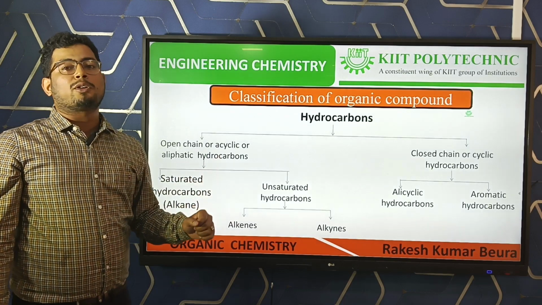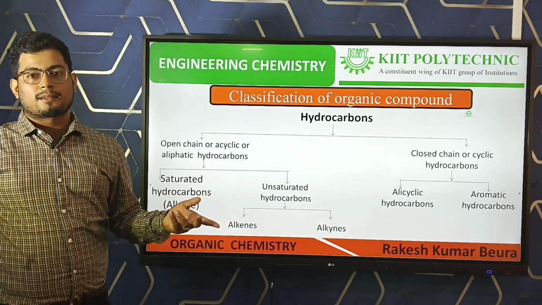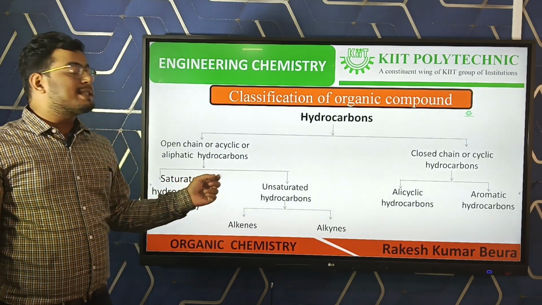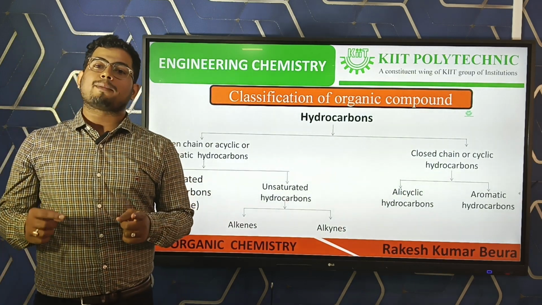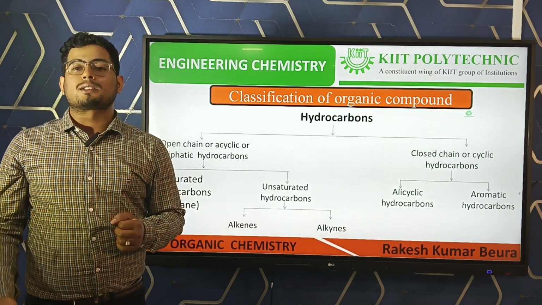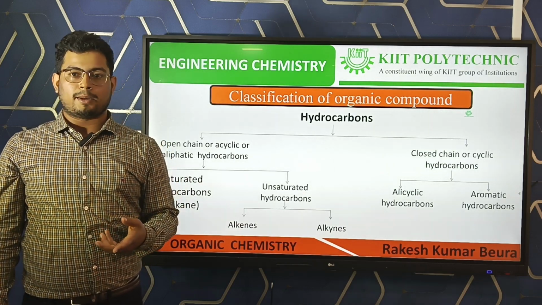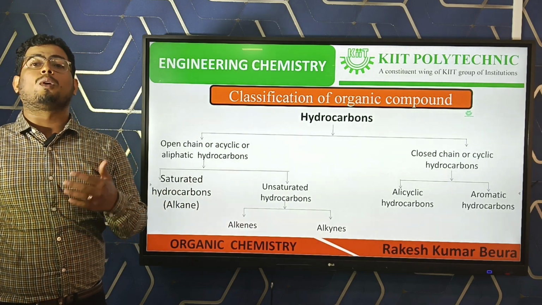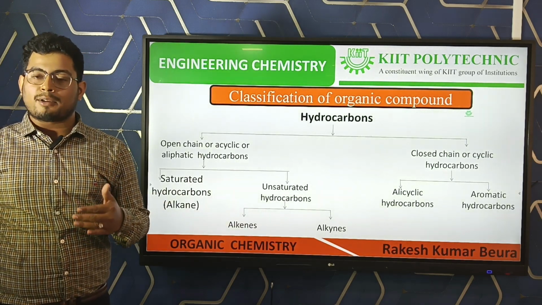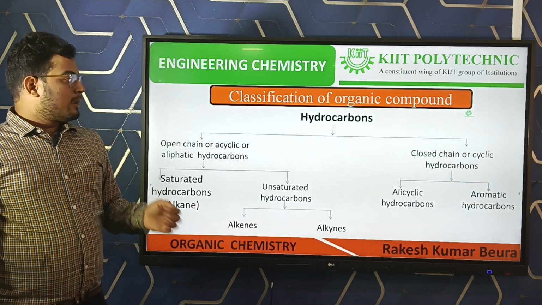Further, unsaturated hydrocarbons are of 2 types. One is alkenes, another is alkynes. In alkenes, the carbon and carbon contain a double bond, with single bonds and a double bond. But in alkynes, between carbon and carbon, there are triple bonds, with single bonds and a triple bond.